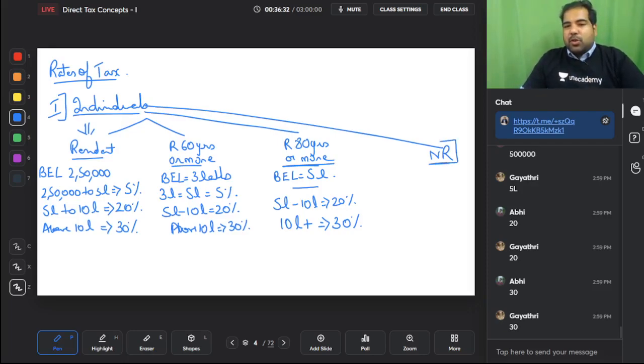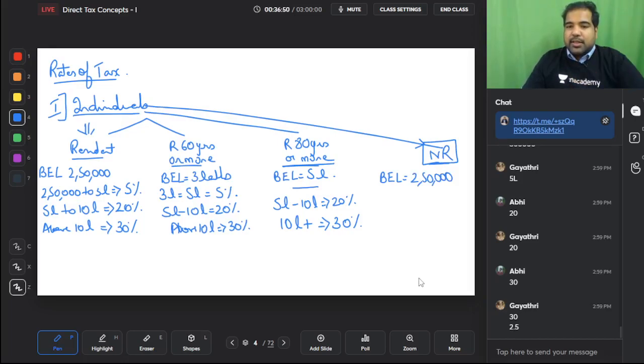Now the brother who's a non-resident, he's also expecting a higher basic exemption limit, but guys, the government says, listen, you don't vote in India. Why should we give you a higher basic exemption limit? So we will give you a basic exemption limit of only 2.5 lakhs. What if he is more than 60 or more than 80? Still only 2.5 lakh, no higher basic exemption limit.